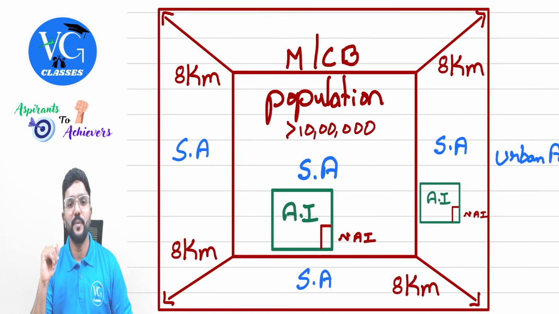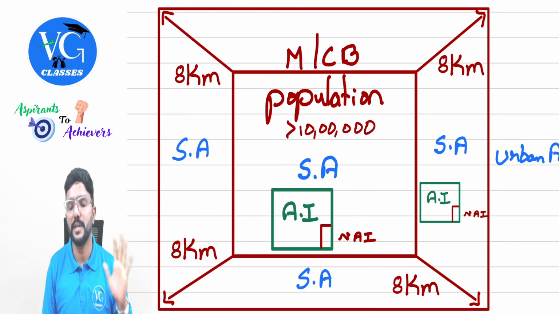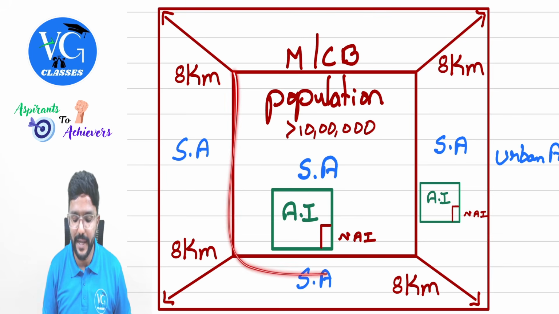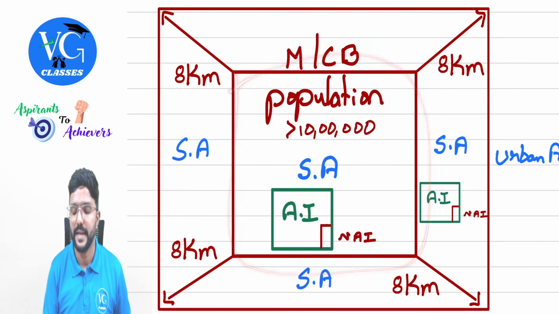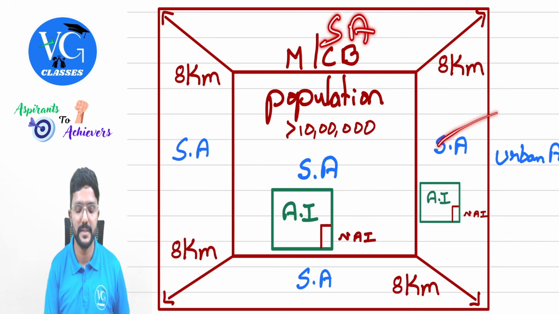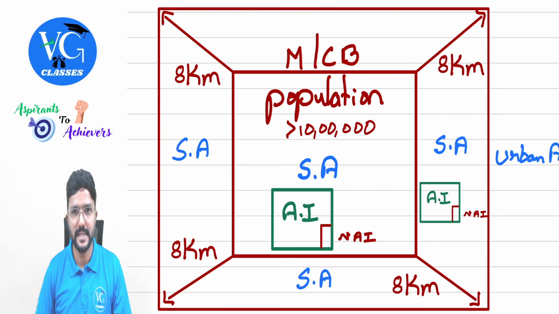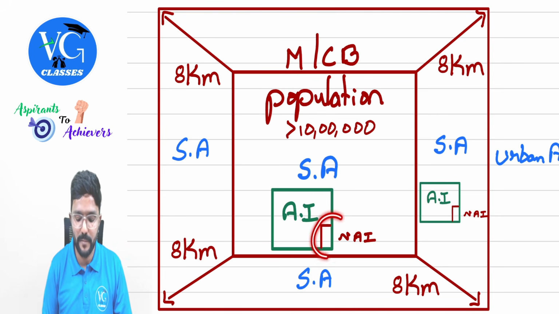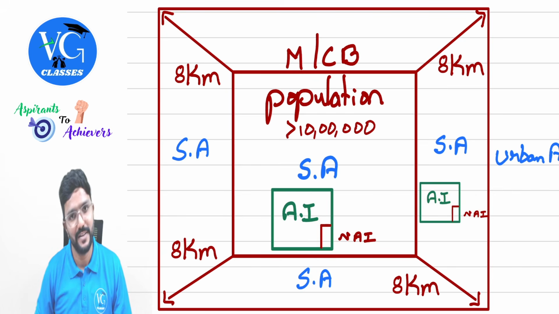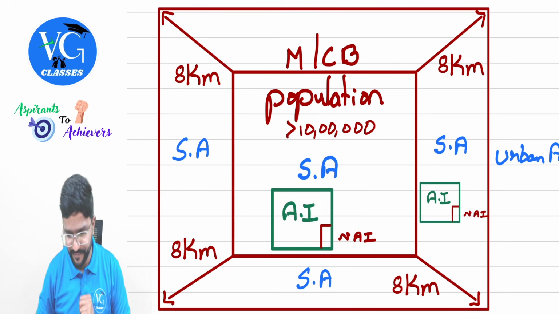Last scenario. What if population is more than 10 lakh in a particular municipality or cantonment board? Similar provision, but here instead of 6 kilometers, it would be 8 kilometers. That area would be a specified area plus 8 kilometers from its border. Even these areas are called as specified area, guys. Is that clear? So in such case, income from the building will not be considered as agricultural income. Hope you got it. Yes, sir.